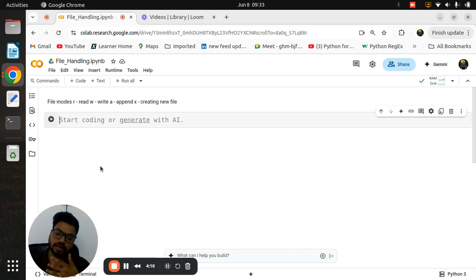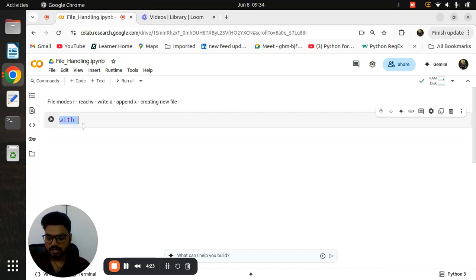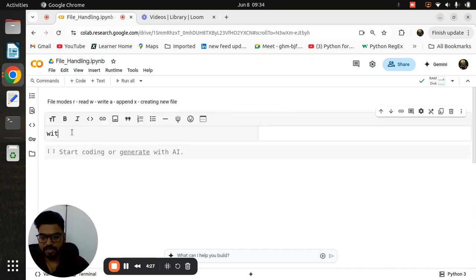So in general, in real time also we generally use this syntax only. Always remember, first you need to give the with keyword. Related to function also, we already saw that it automatically gives a suggestion, so don't worry about that. That's why I'm saying you need to open a text file and directly practice. In function also we will learn the def keyword for creating the function.